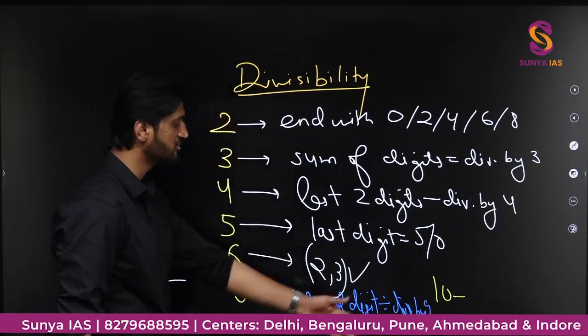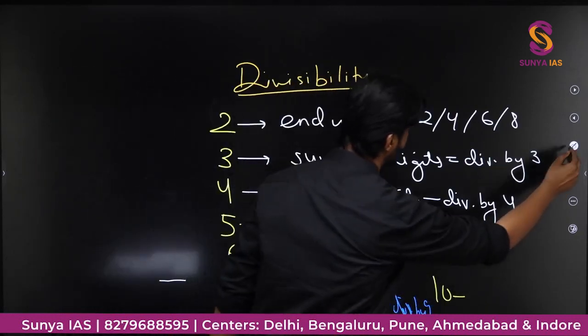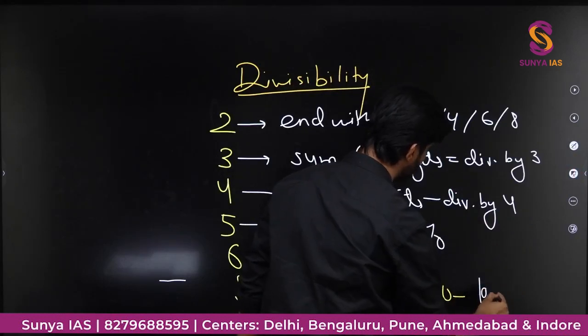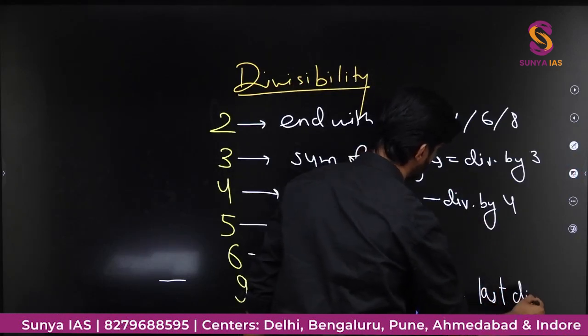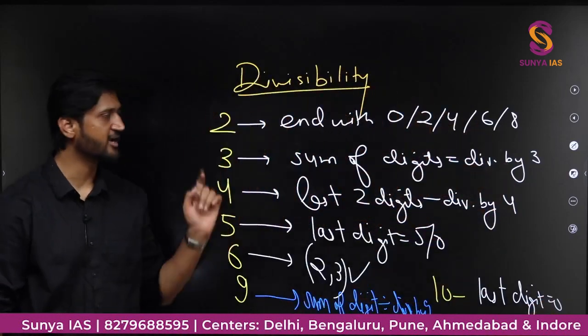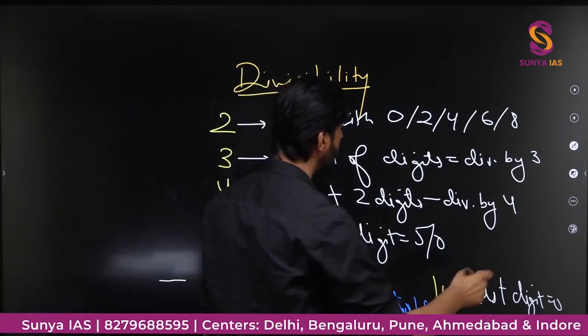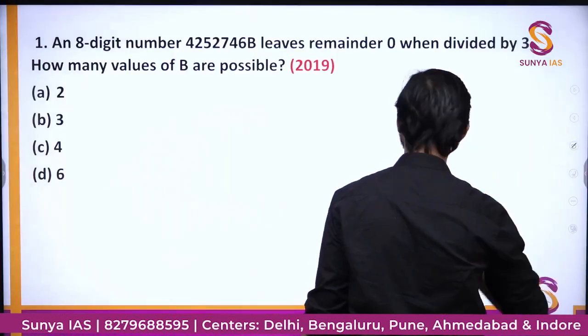For 10 it is quite simple, the last digit should be 0, nothing else. So these are all the divisibility criteria which might be helpful in solving the questions we are going to see today. So let us carry on now.